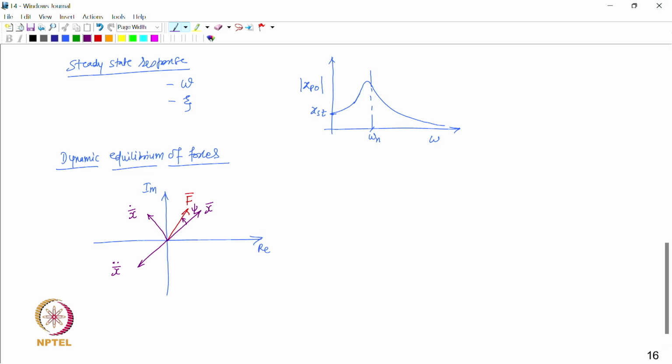Let us now try to sketch the forces. So, we make another vector diagram here like this, and here again we are going to now show the force first.